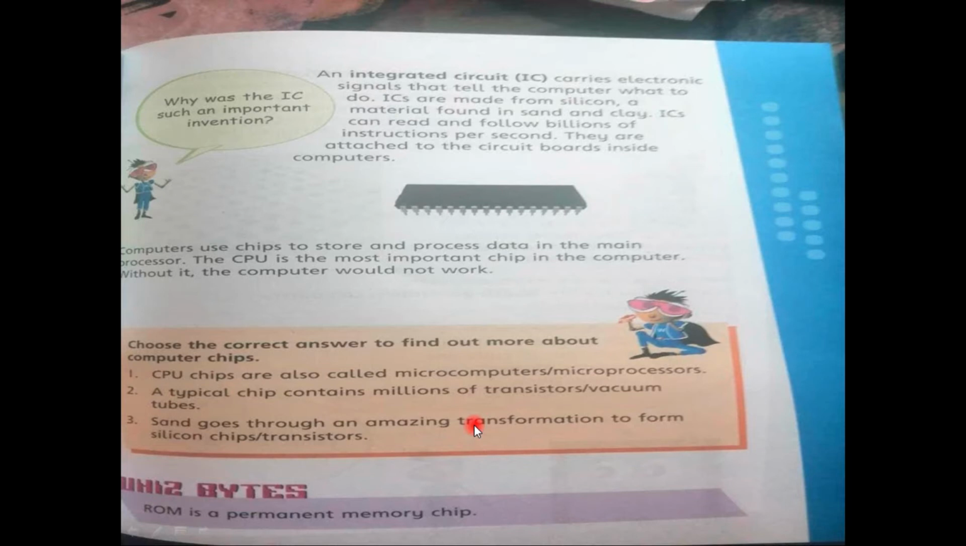And as I told you in my lectures about the manufacturing and the material used in manufacturing such devices, like the motherboard and all other chips inside the computer, that is silicon, which is found in sand and clay, a combination of sand and clay. Here you can see the picture of an IC. It's like a circuit board.